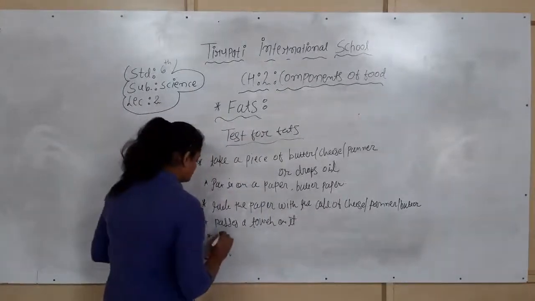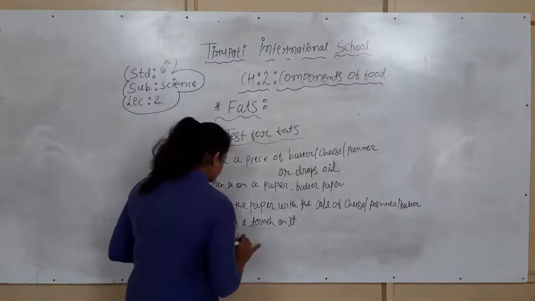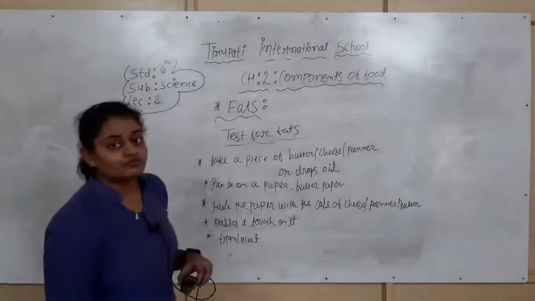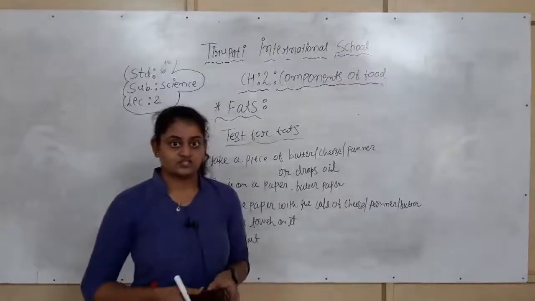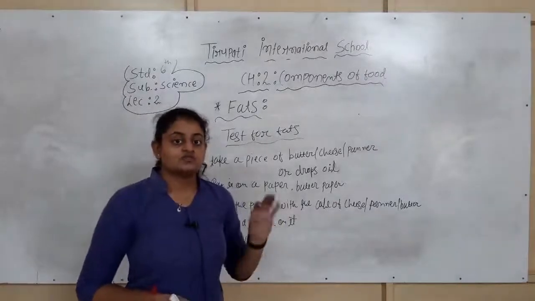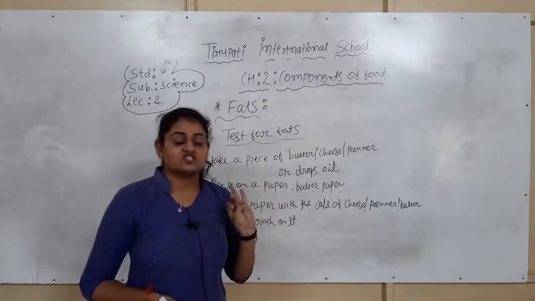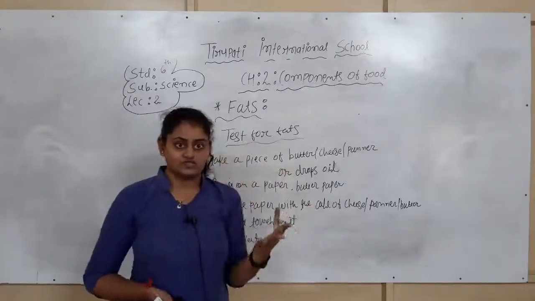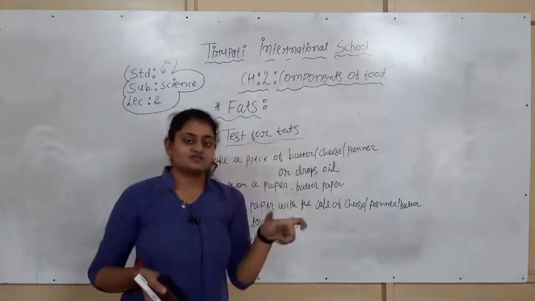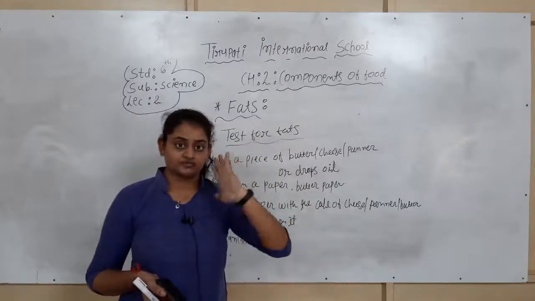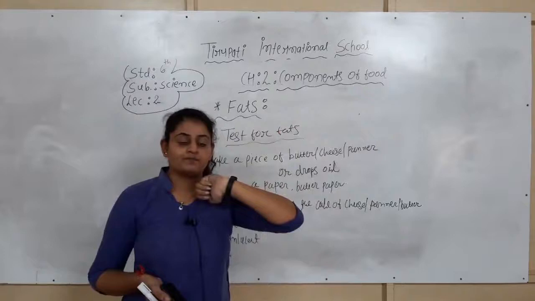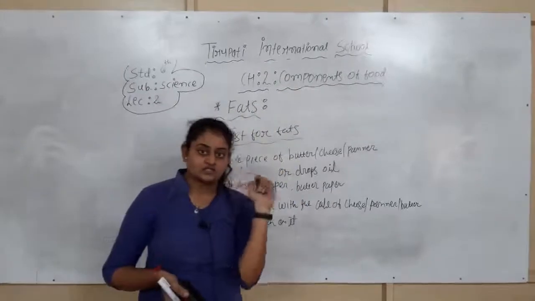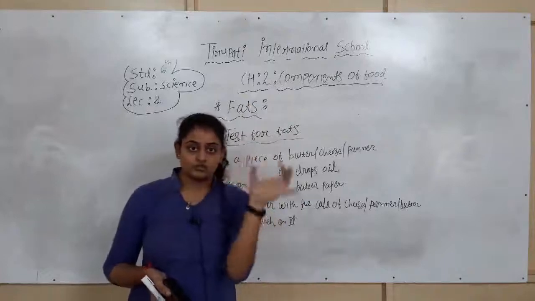You can see that it is translucent. There are three types of objects. First is translucent, second is opaque, and third is transparent. Transparent means we can see from both sides. Our mirror is transparent, and the windows of our homes are transparent, so we can see from both sides.